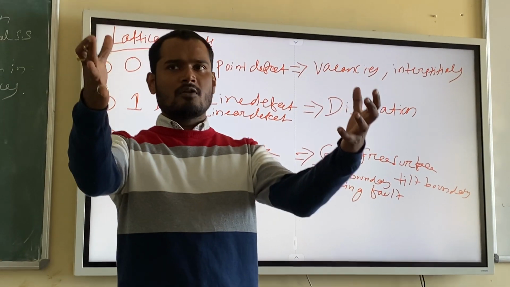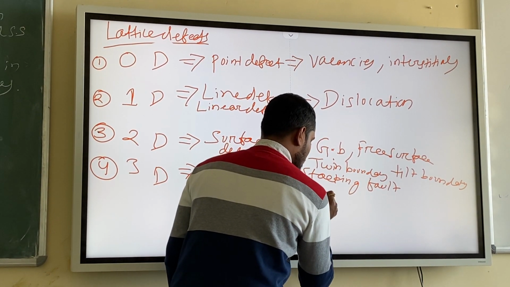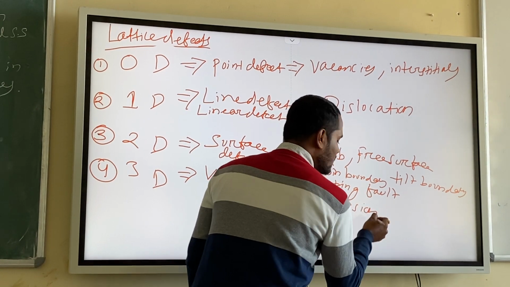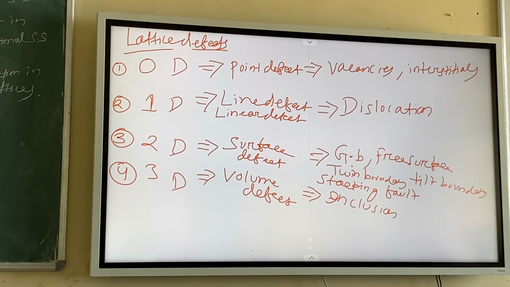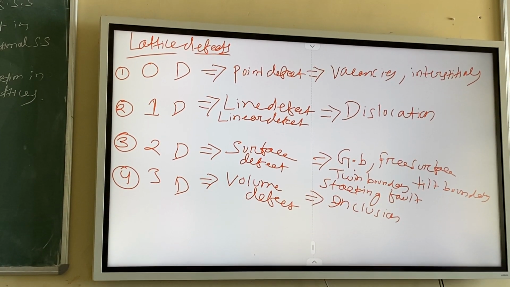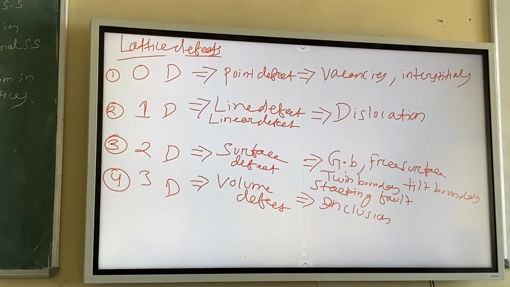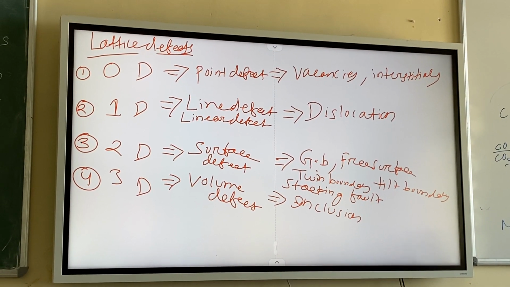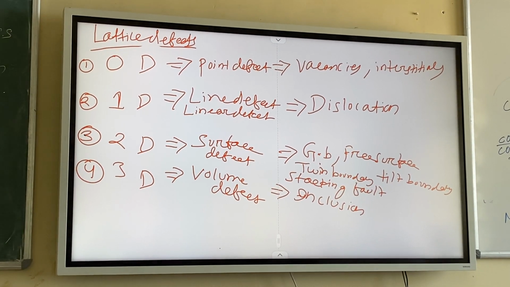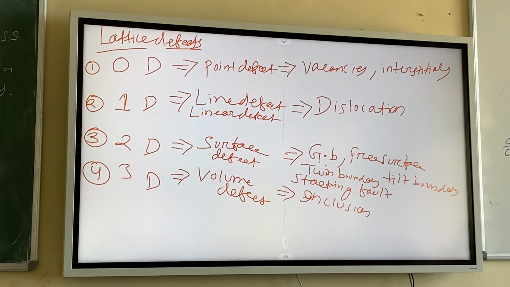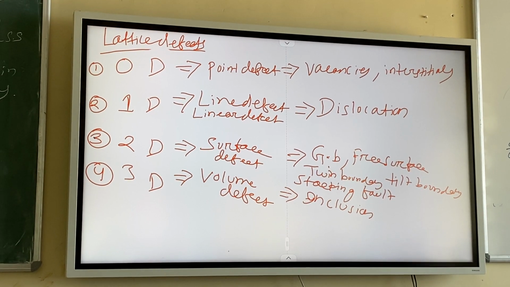And volume defect. Volume means it will be a bigger one, obviously. Inclusions. If you remember inclusions. Anybody remember an example of an inclusion in steel? Foreign materials, but an example? MnS. Manganese sulfide in steel is an inclusion. It will remain in a big shape and it has a volume. So that's why it is a volume defect. It will be of big size. It may be a sphere, it may be elongated, it may be anything, but it has a bigger volume.